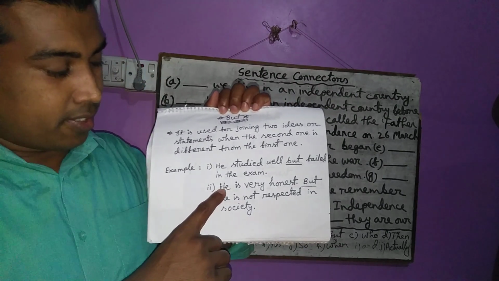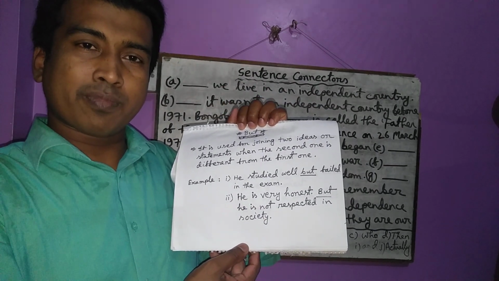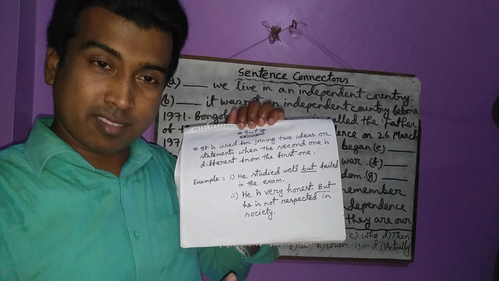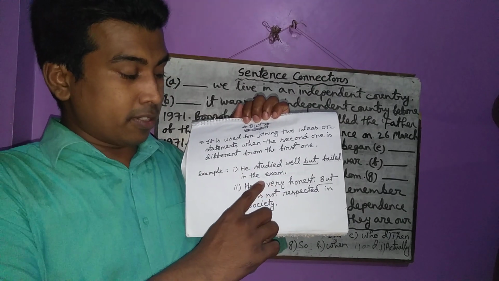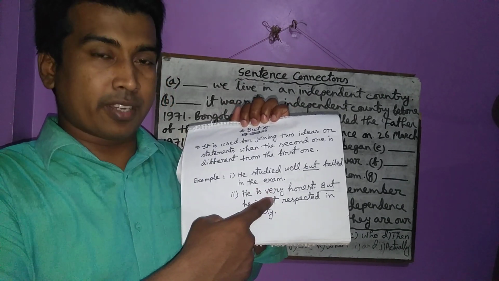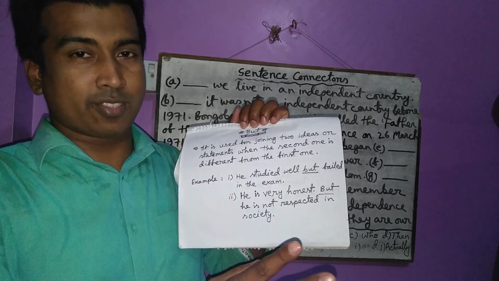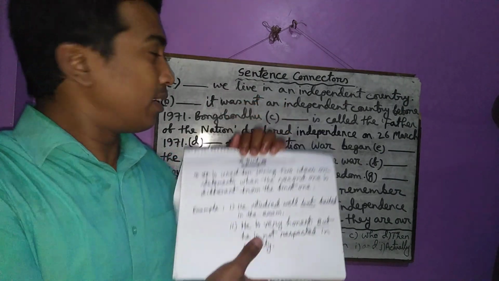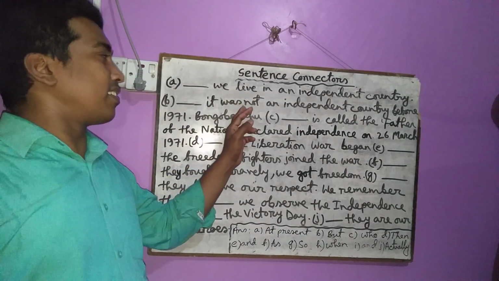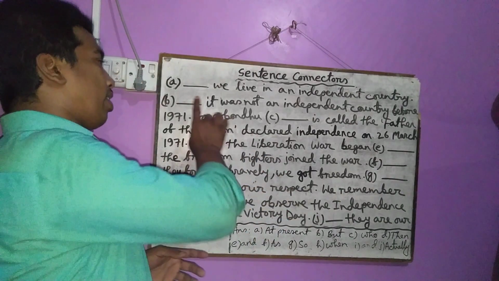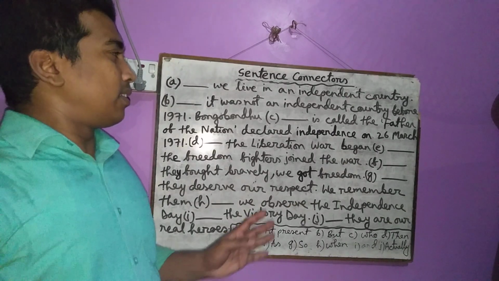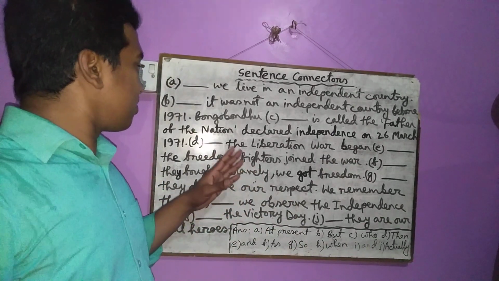In the second sentence, he is very honest. Try to understand. He is very honest, but he is not respected in society. You know that if you are honest, then you will be respected in society, but it is totally different. The second one is different from the first one. That's why you have to use but. Similar case is in here, that is, the second sentence is different from the first one. That's why you have to use but here. Have you understood? I think you have understood well. So let us go to the next sentence.